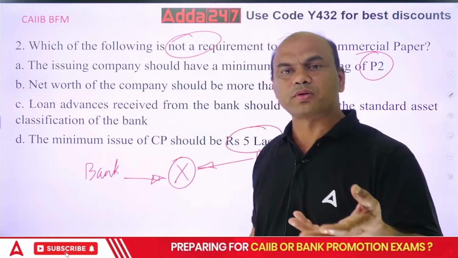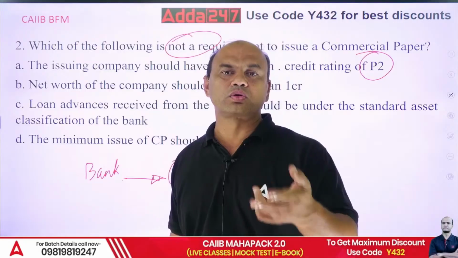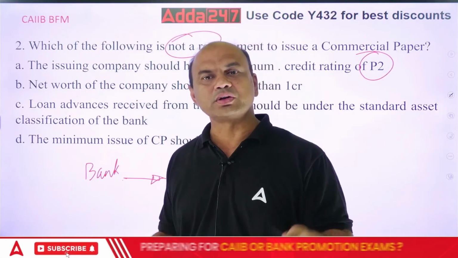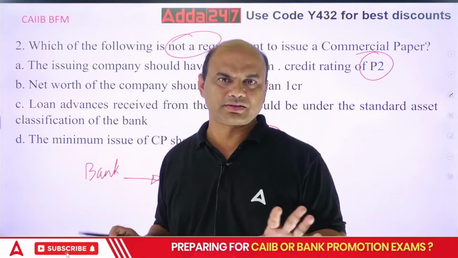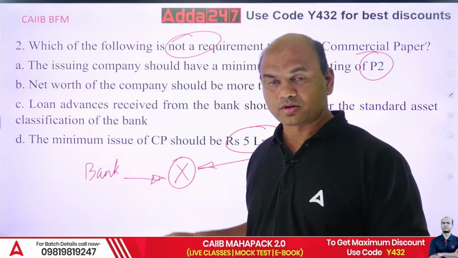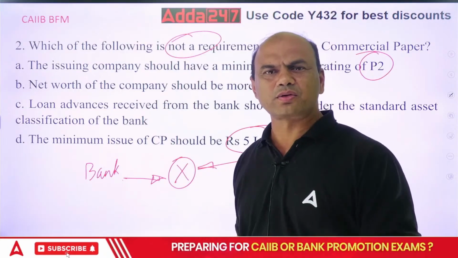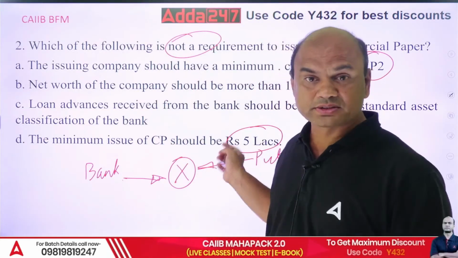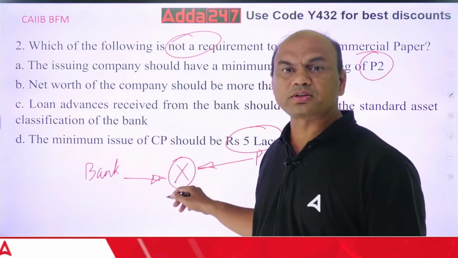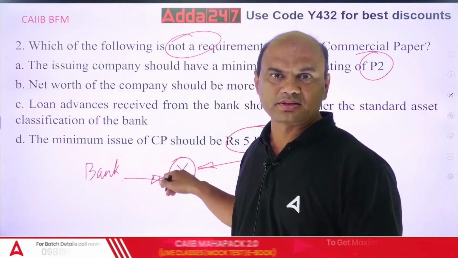Suppose tomorrow Reliance comes and says, I want to issue a CP for 2 crores. Then RBI will say, what are you doing? 2 crores means the cost of issuing that CP is higher than the 2 crores, isn't it? So the issuance for the issuer will always be high. It's 50,000 crores, 1 lakh crores. The 5 lakhs is for the investor. So coming back to this point, why will this company issue this CP? Because the cost of issuing is less than the bank rate or the loan rate.